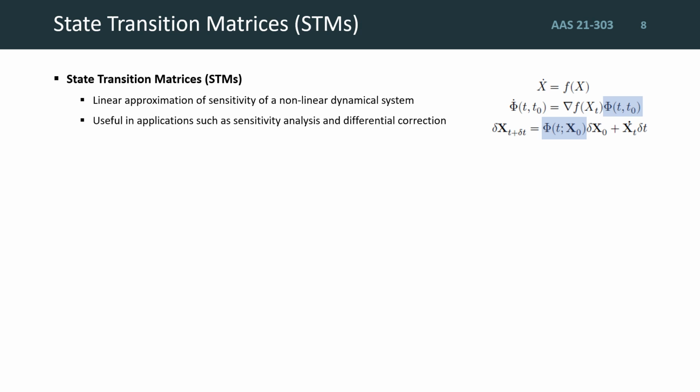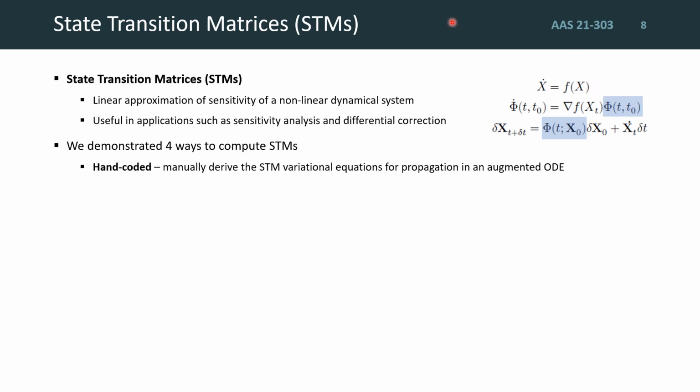Next, we demonstrated the computation of state transition matrices, or STMs. STMs are a linear approximation of sensitivity of a nonlinear dynamical system and are used for applications such as sensitivity analysis and differential correction. They're computed through the differential integration of the blue terms, shown here, which depend on the Jacobian of the equations of motion F on a spacecraft state X. We demonstrated 4 ways to compute the STMs in Julia.